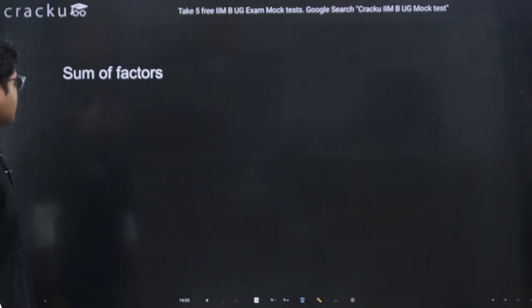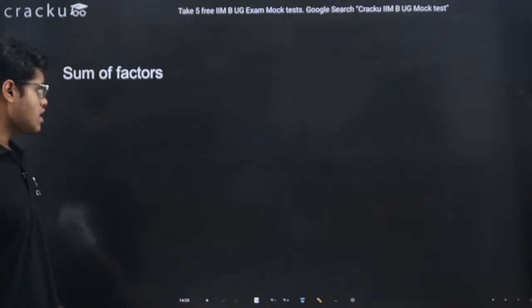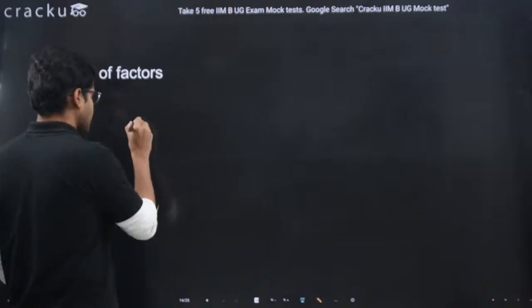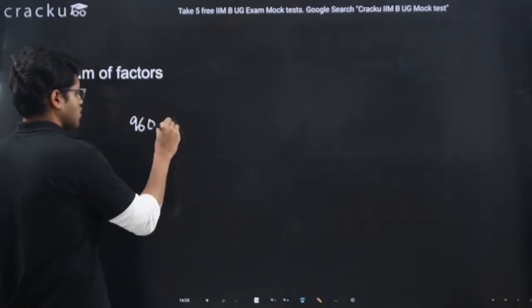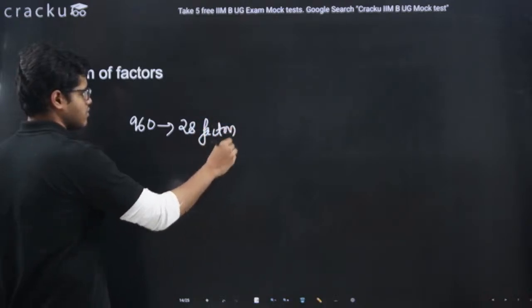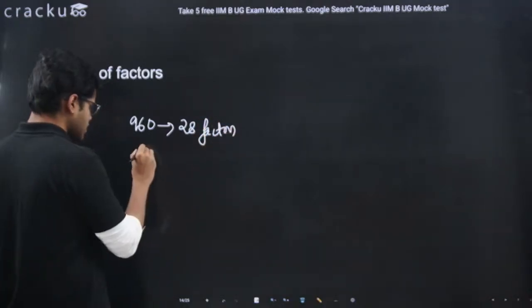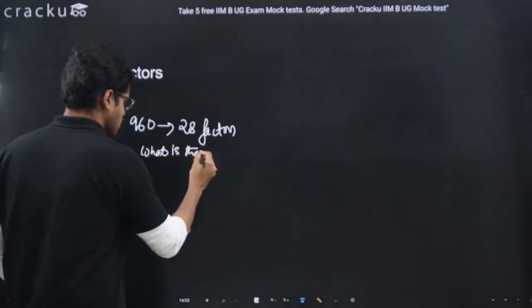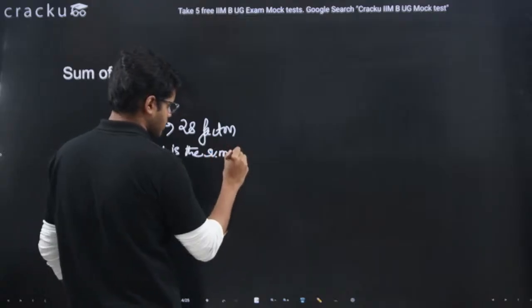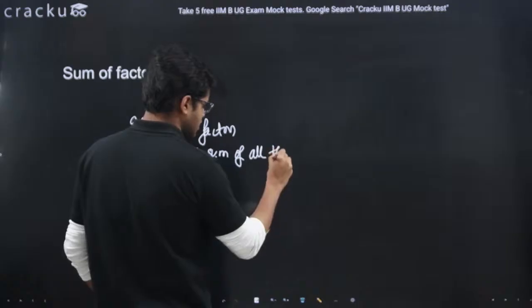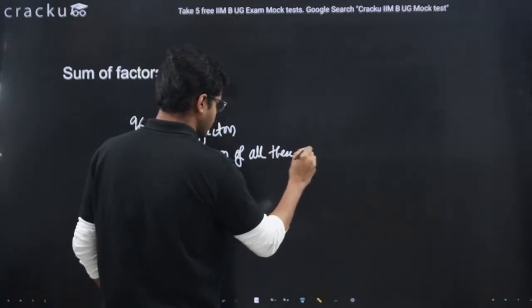Okay. Then we have the sum of factors. Again, we have 960 and 28 factors of it. Now, what is the sum of all these 28 factors?